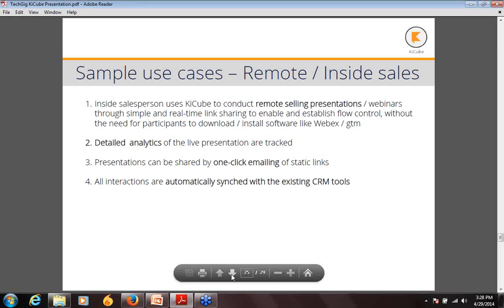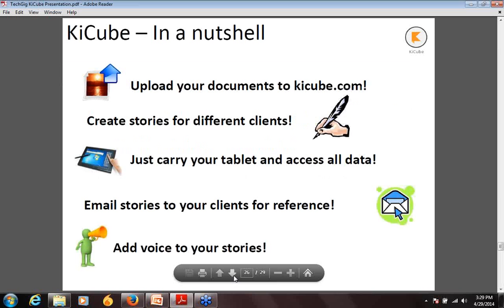Customers are, what they are doing, and you can have geographical targeting using a storytelling platform. So in a nutshell, KaiCube or any other storytelling platform allows you to upload your documents to KaiCube. Using these documents and this content, you can create stories for different clients. For each client, you can have a different story, different pricing models, different specifications, different proposals. Everything can be created separately for each client.